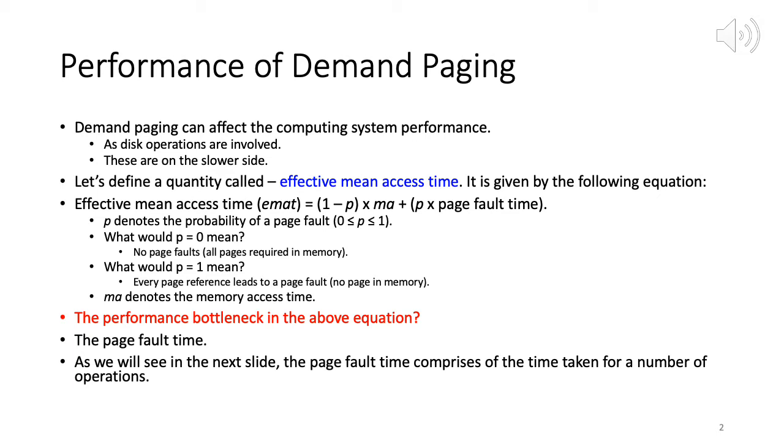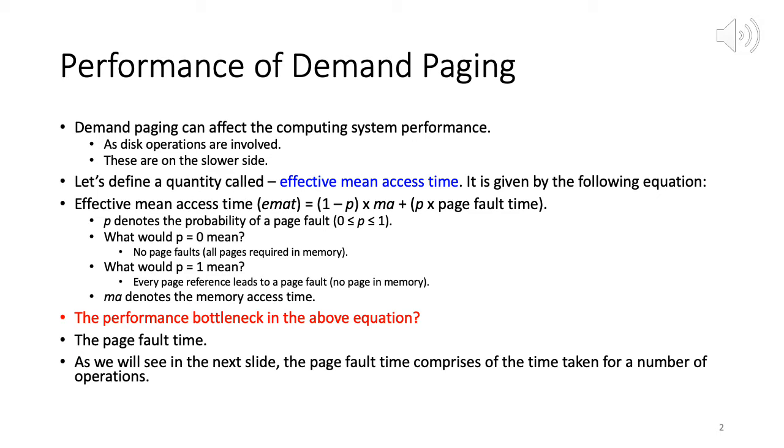Obviously disk operations are quite slow as compared to main memory operations, right? So we have to be careful while implementing demand paging. To better understand the performance cost, let's try to discuss an equation.